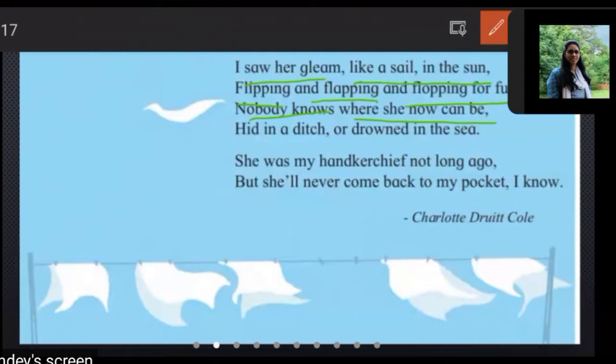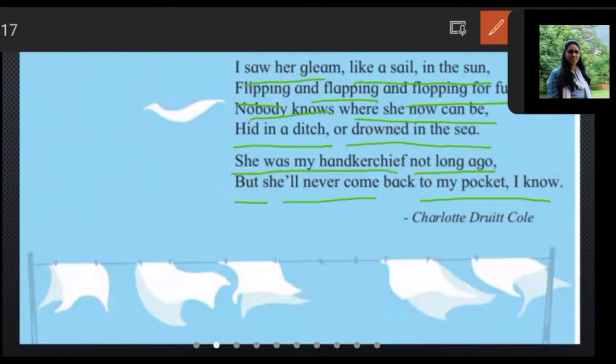Hide in a ditch or drown in the sea. She was my handkerchief not long ago, but she'll never come back to my pocket, I know.